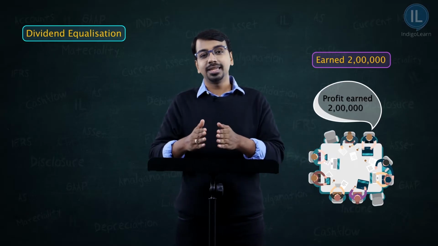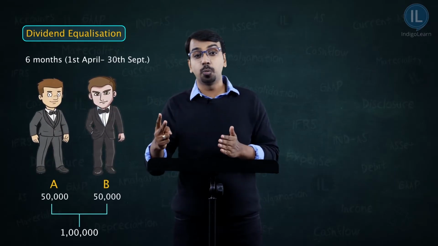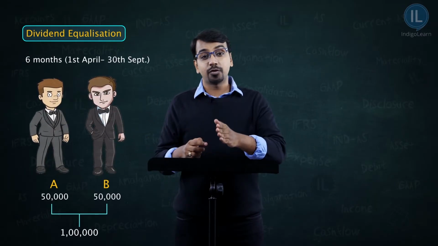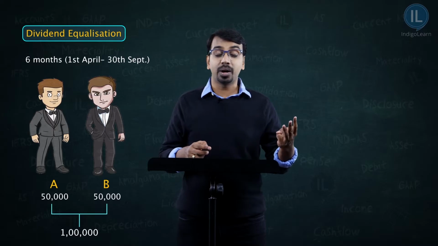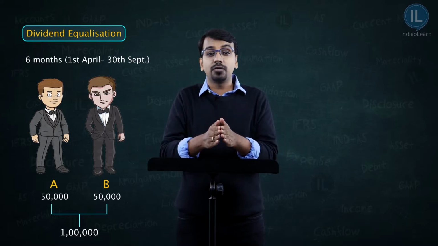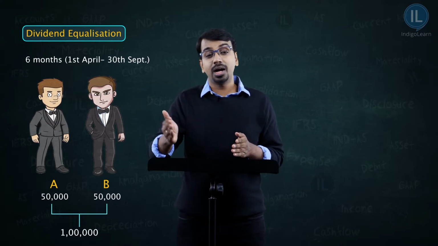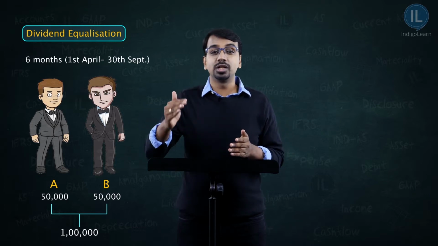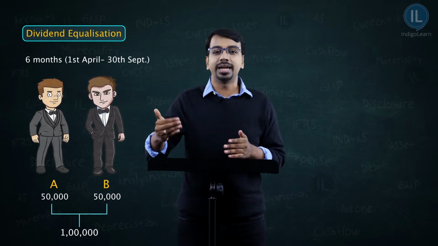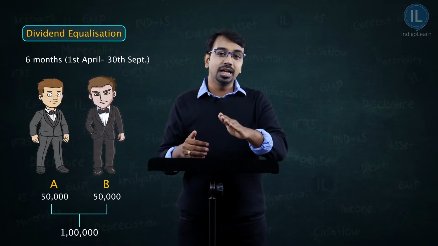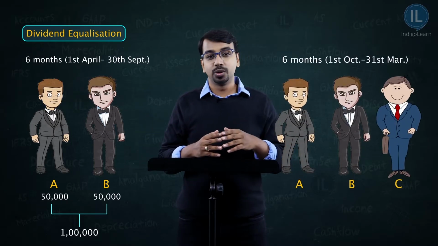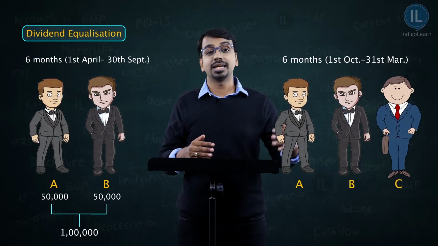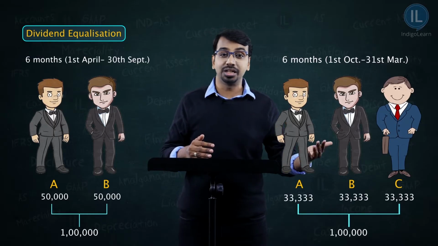Or you would say, see, for the first 6 months there were only two partners, A and B, and for the next 6 months there were three partners. So divide this profit into two parts. The first part 1 lakh and the next 6 months 1 lakh. Now this 1 lakh you distribute between A and B equally, that is 50,000 and 50,000, and the next 6 months you distribute between the three partners, that is 33,333.